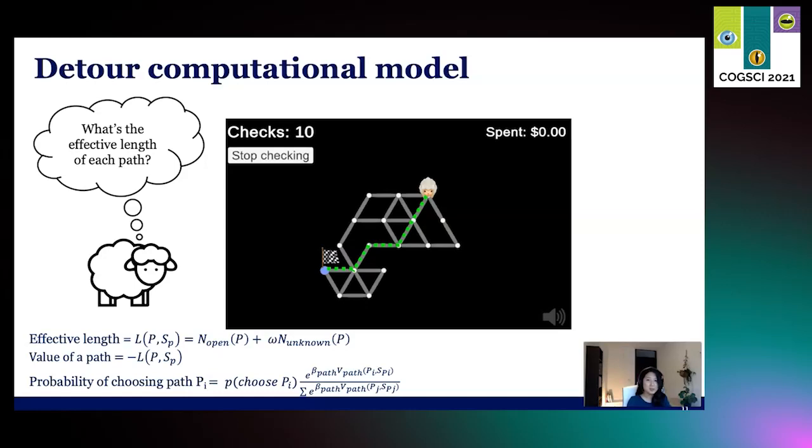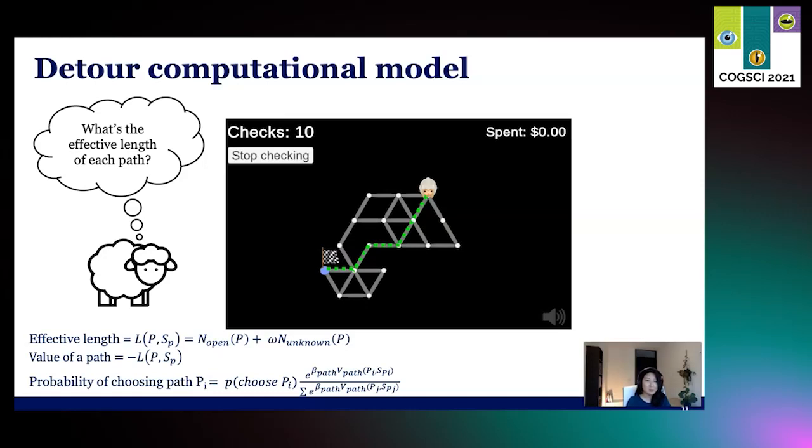But imagine a situation where some bridges are known to be open, and then people might actually show uncertainty aversion by having a preference for a path with more open bridges compared to a path that is just as long but has more bridges of unknown status. So to account for this, we weight the bridges of unknown status with an uncertainty aversion parameter.